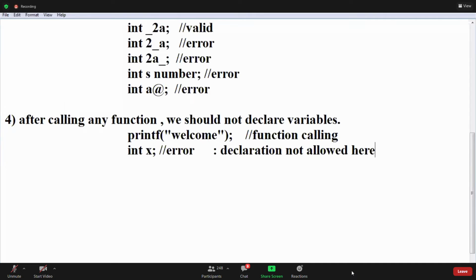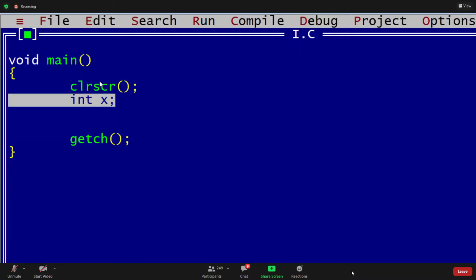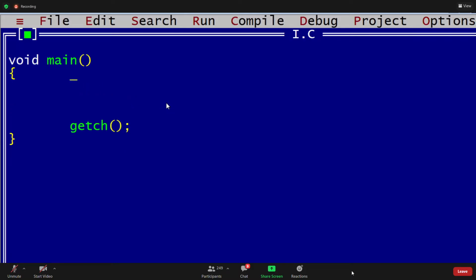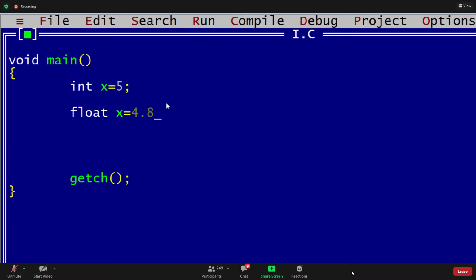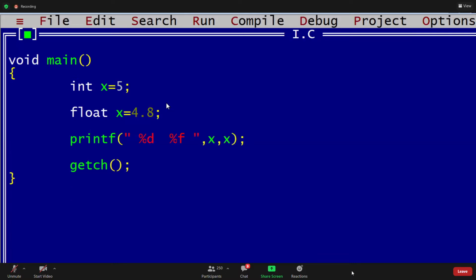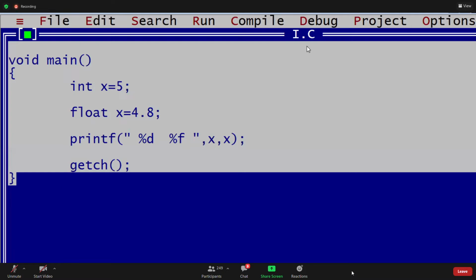Next, fifth rule. After calling any function, we should not declare variables, guys. Fifth rule is, yeah, tell me answer for this, guys. See this. Now I am going to print a one value int x equals to 5. Now I want to declare one more variable, float x equals to 4.8. Now print the two values: percentile d of x, percentile f of x. Guys, write this and tell me output.